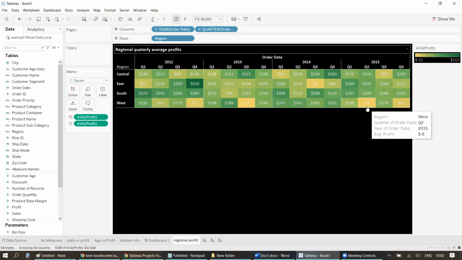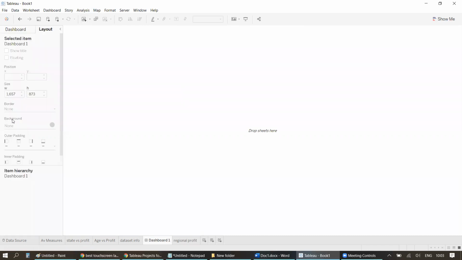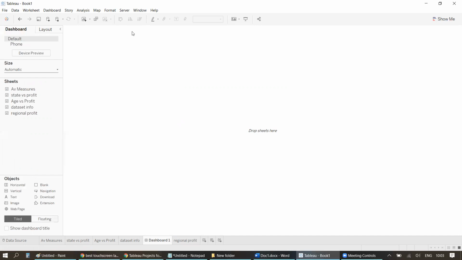Okay. So now what I'll do is I'll go to dashboard, and let's take the size for now as automatic so that it will take the entire space. If this size will have any problem, we will change it, right? And change the background color of this to black. But before that, we need to add the containers.